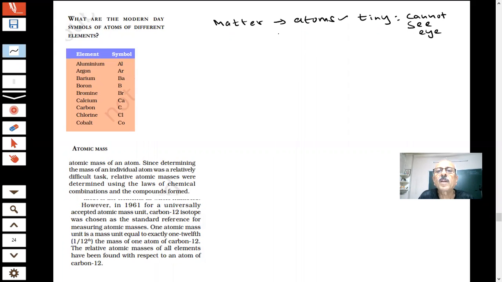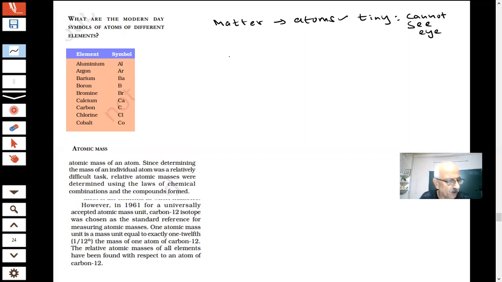Now, that means, as Dalton said, there are different types of atoms. Everything is not one atom. Different atoms have different mass and different properties. And then he said they can combine to form compounds in definite proportion, the law of constant proportion.